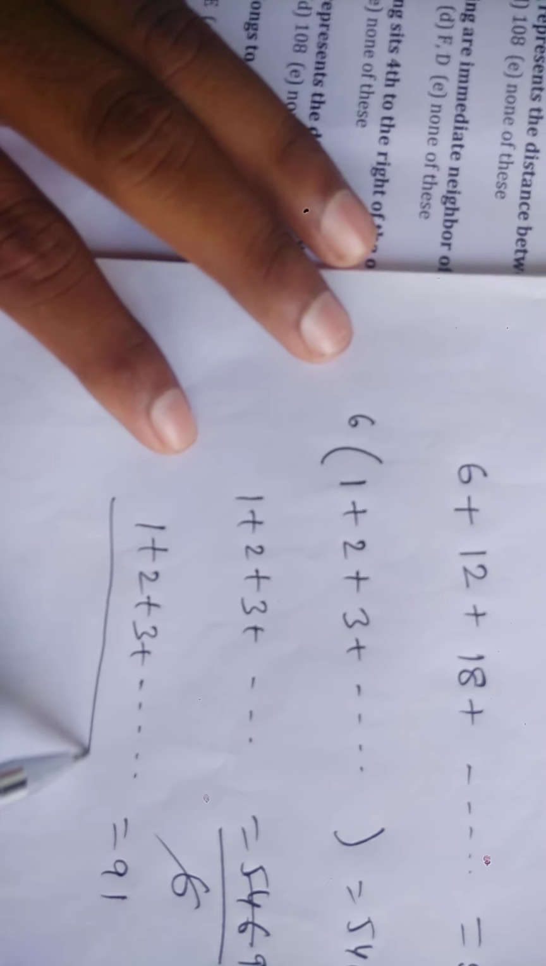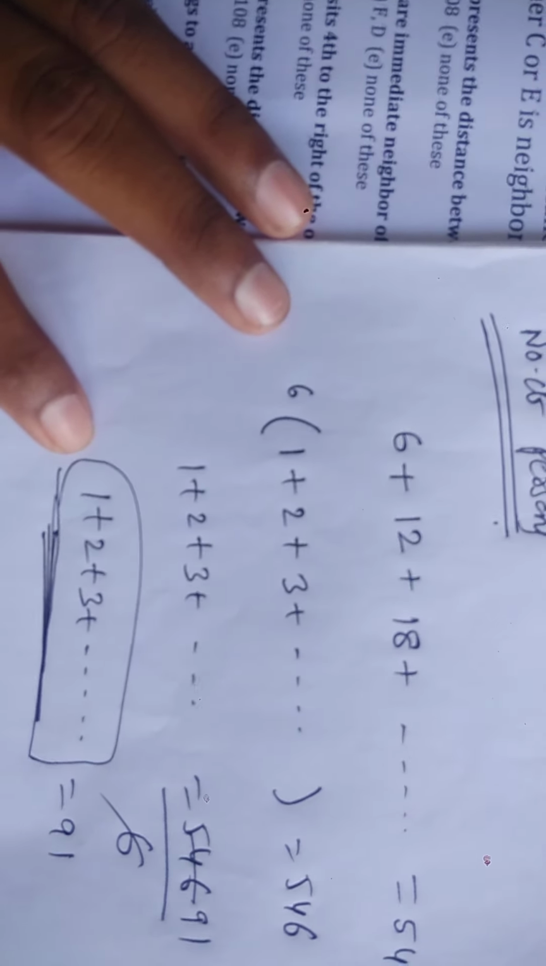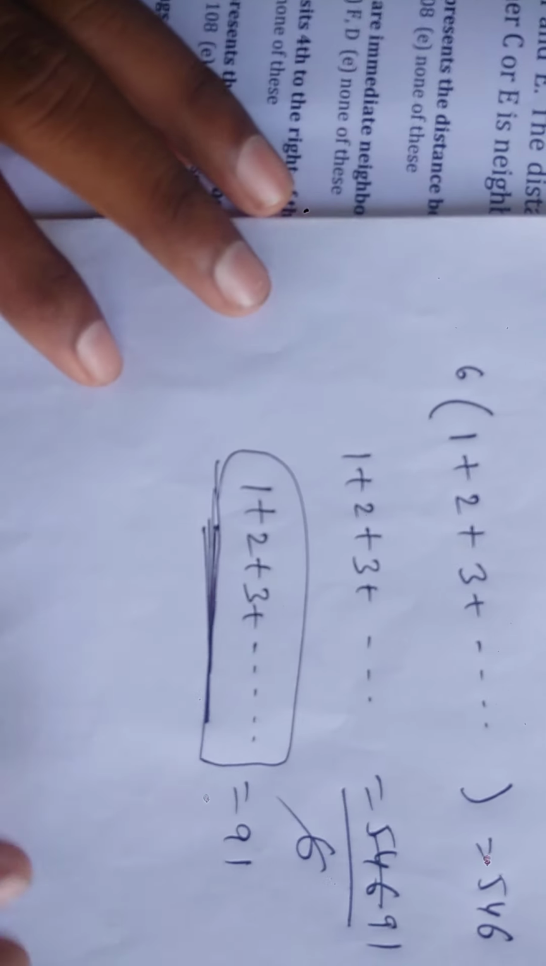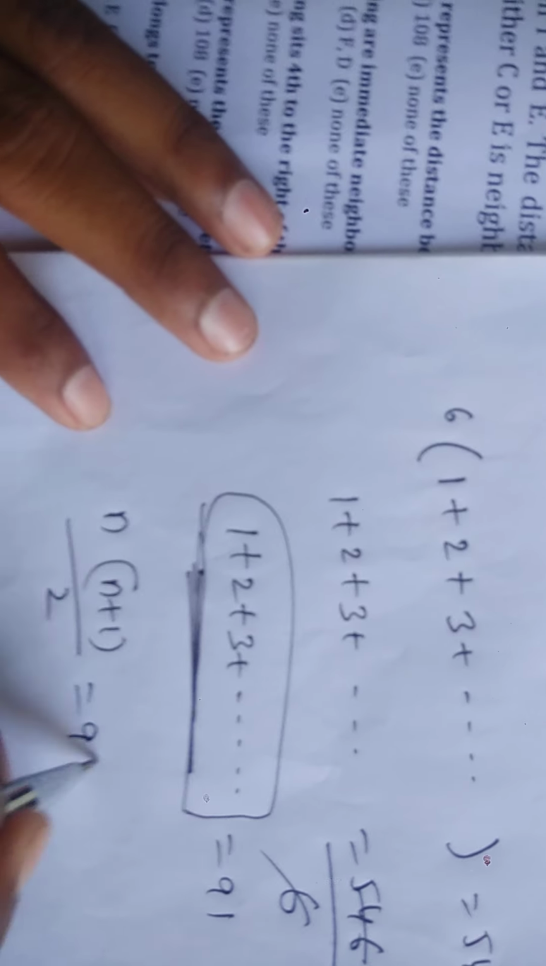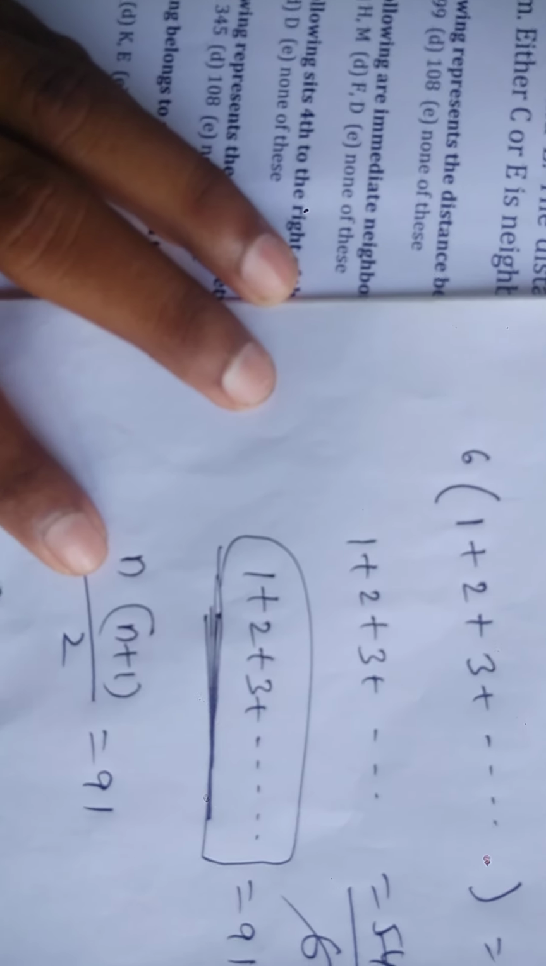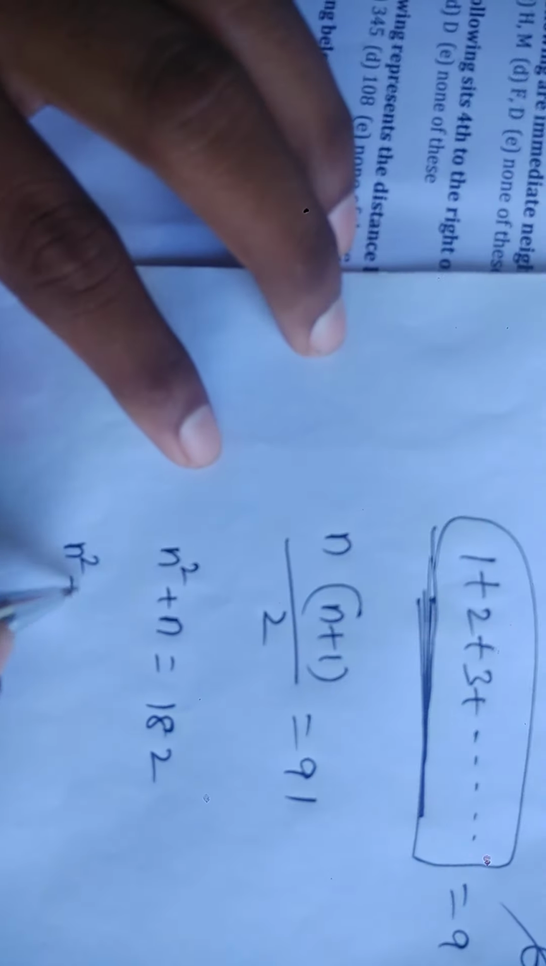1 plus 2 plus 3 and so on is the sum of n natural numbers. The formula is n times (n plus 1) divided by 2 equals 91. So n square plus n equals 91 into 2, which is 182. So n square plus n minus 182 equals 0.